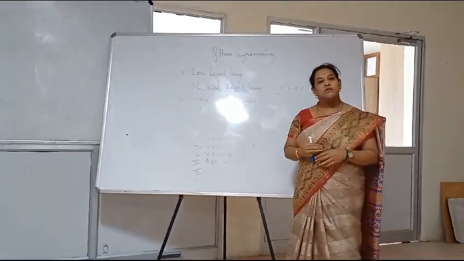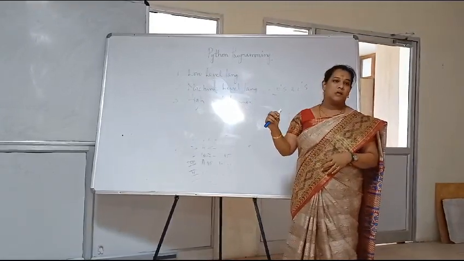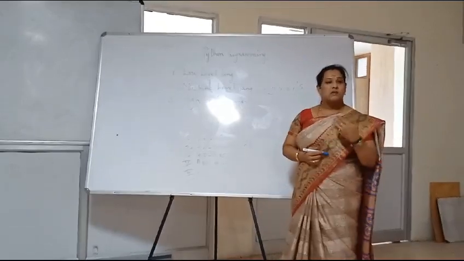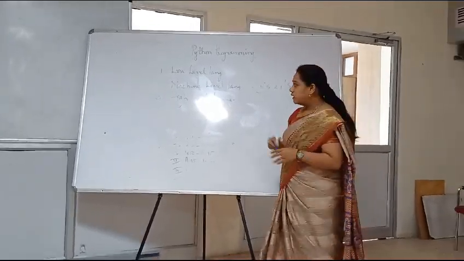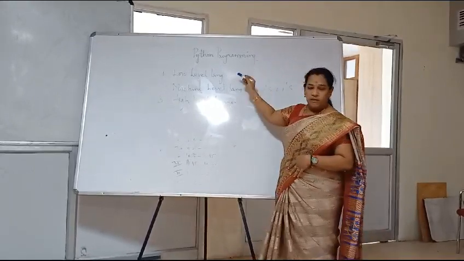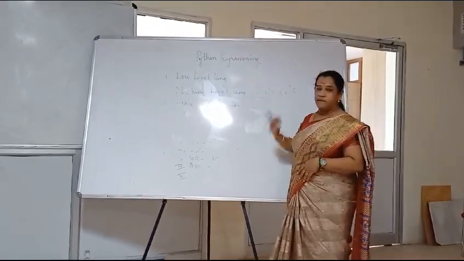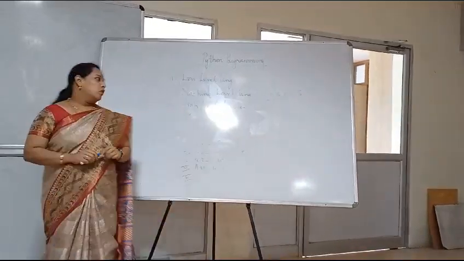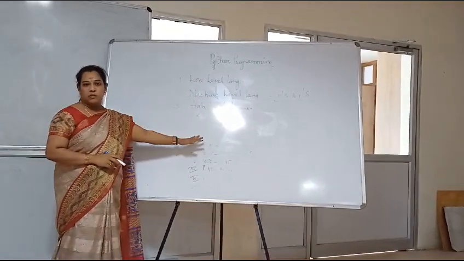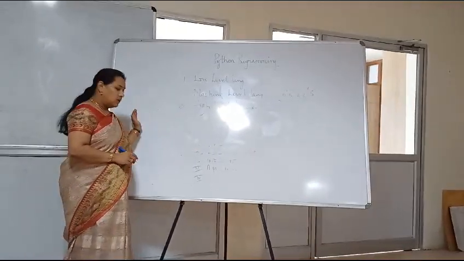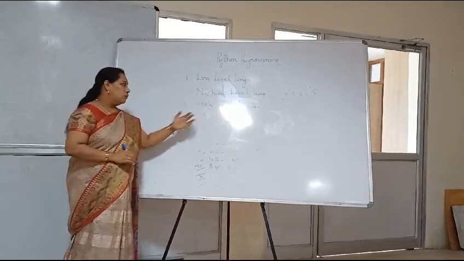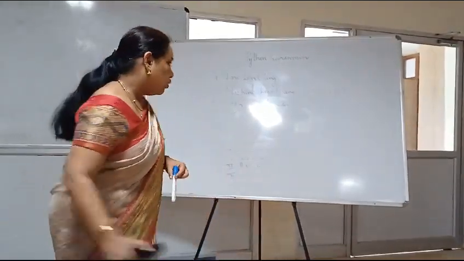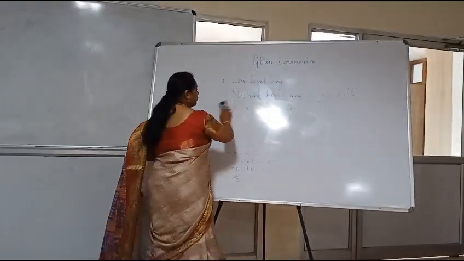So what is the importance of the interpreter? Since it executes a single line of code and gives the output, we can easily identify the errors and rectify them. That is said to be an interpreter. I hope you are clear with what is low level language, machine level language and high level language. Since Python is a high level language, we are going to discuss how Python plays a vital role in machine learning as well as artificial intelligence. Why we are talking about artificial intelligence and machine learning here is since this code plays a major role in execution of these steps.